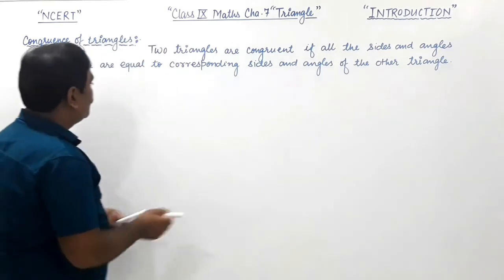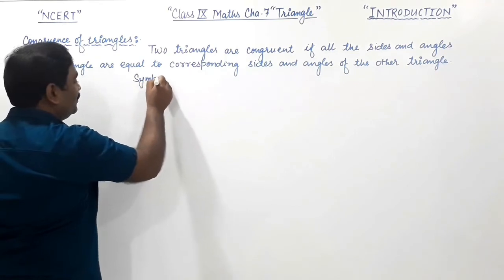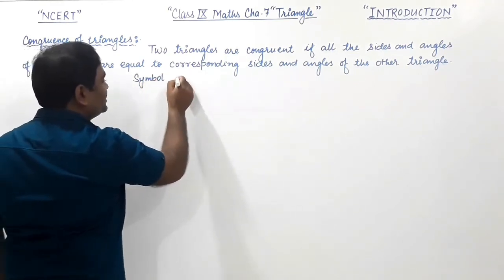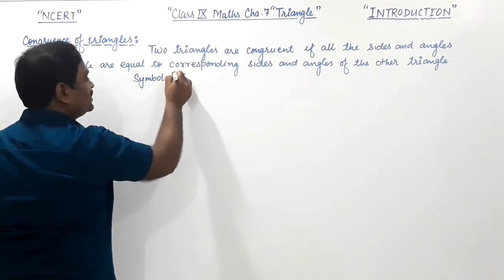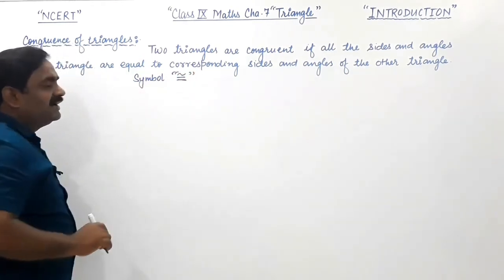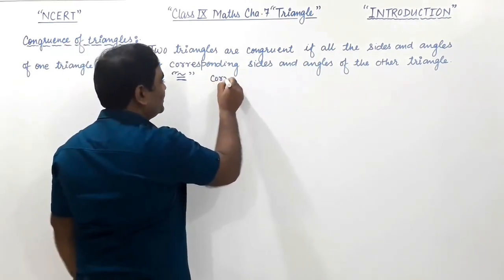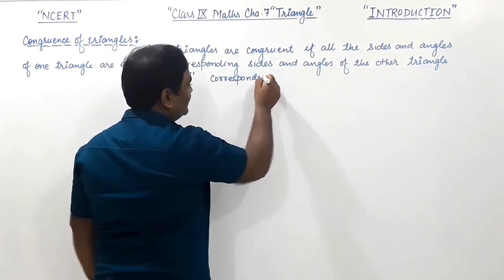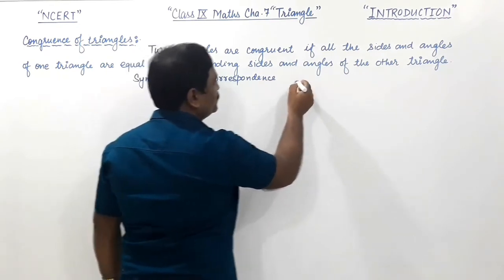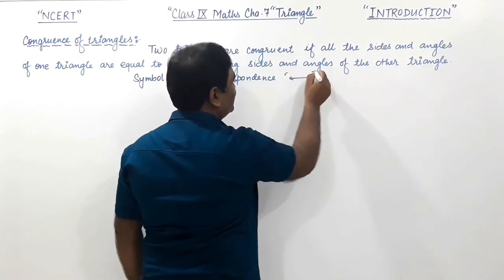Students, the symbol used for congruence is an equal sign with a curved line, and for correspondence the symbol used is an arrow like this.